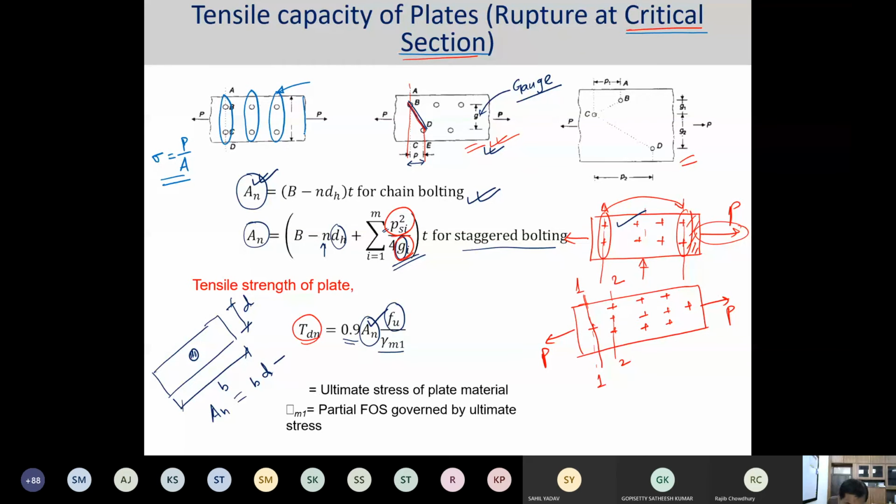At here also is P upon A valid, and at here also? No. As per Saint-Venant's principle, near the loading portion the stresses are very irregular in pattern, and that is why stress equal to P upon A is not valid near the application of the load.